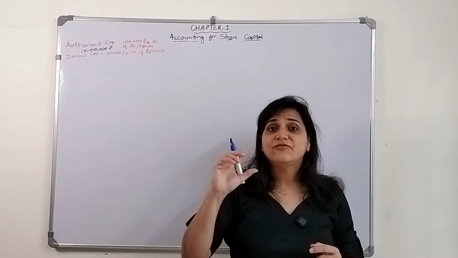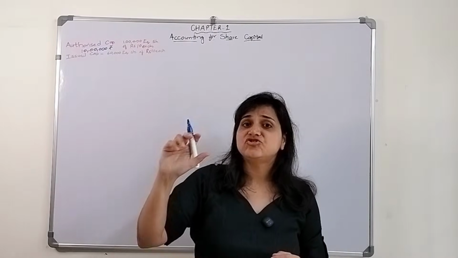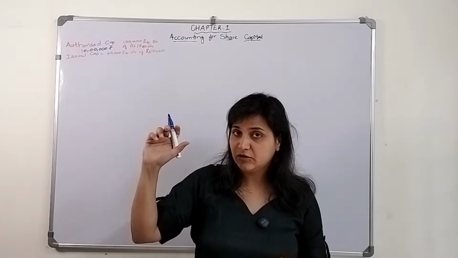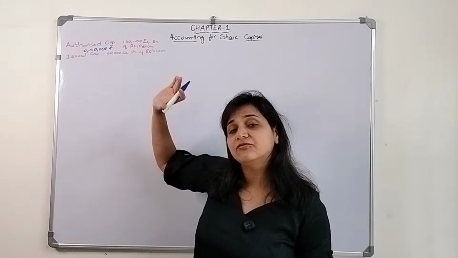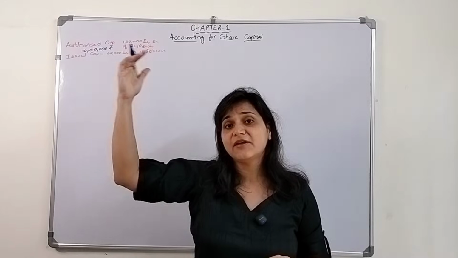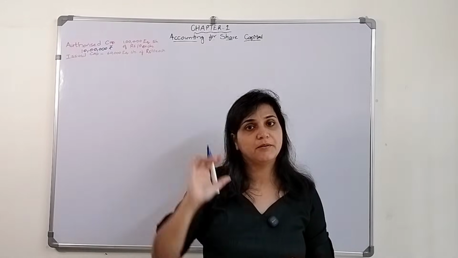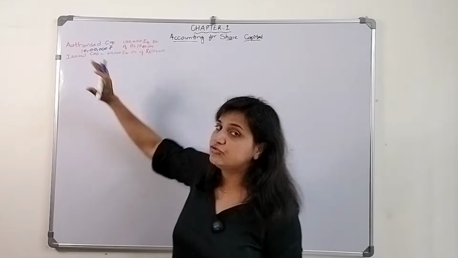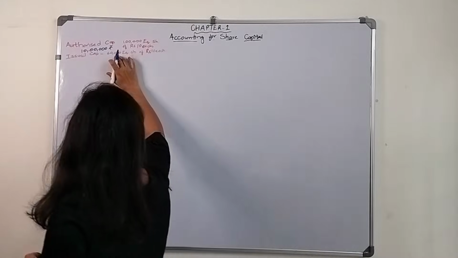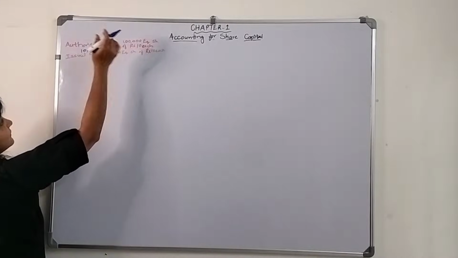That will be what? IPO, initial public offering, for the issued capital. For unissued capital, next time when they ask, that will be a follow-up public offering. So issued capital: 60,000 equity shares of rupees 10 each.